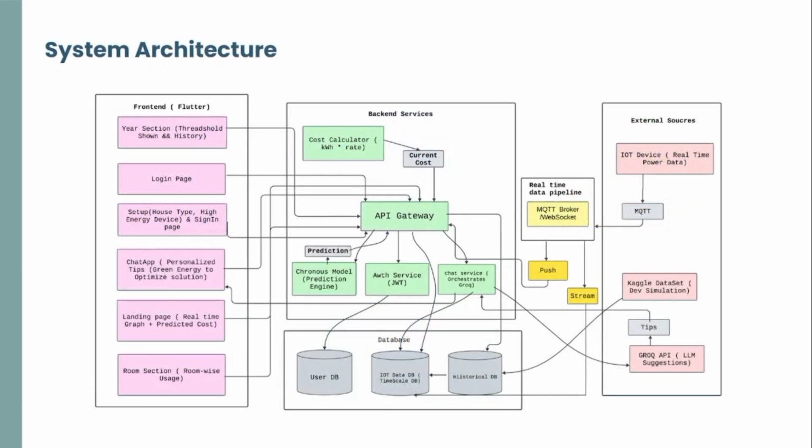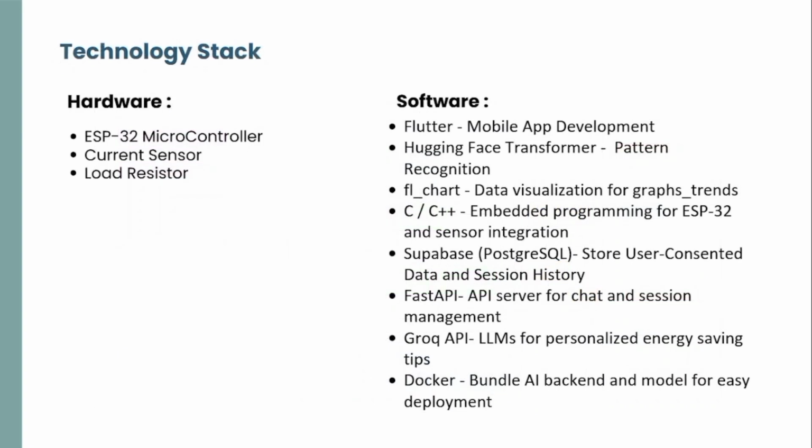This is the system architecture of Shokti, and these are the technology stack we used to build Shokti. For the hardware, we have used an ESP32 microcontroller, a current sensor, and a load resistor. For the software, we have used Flutter for mobile app development, Hugging Face Transformer for pattern recognition, Chart for data visualization, and C/C++ for embedded programming for ESP32 and sensor integration.